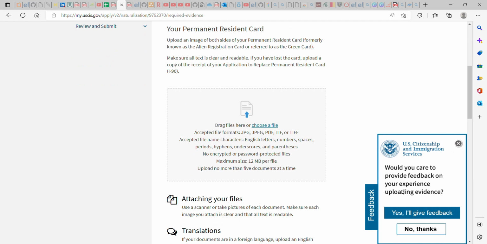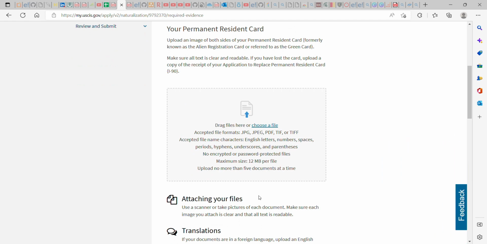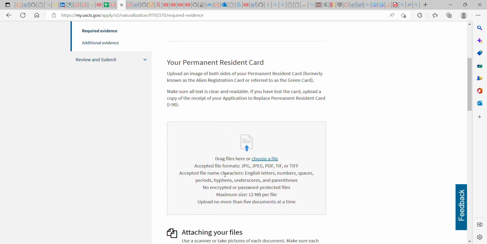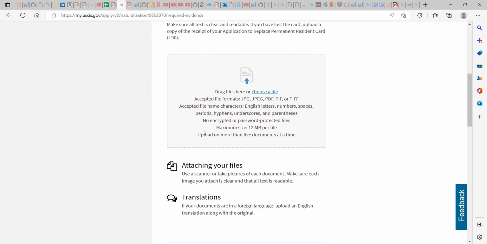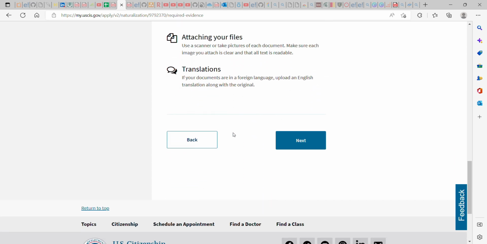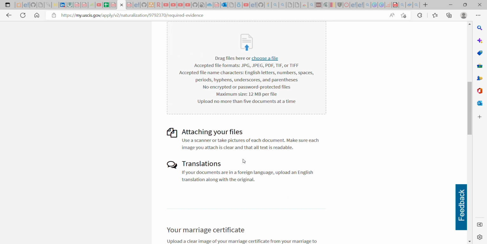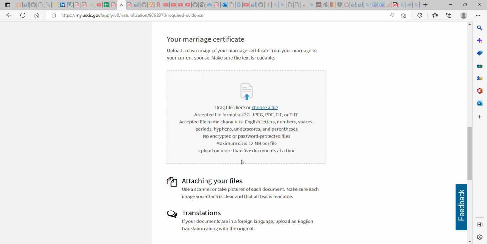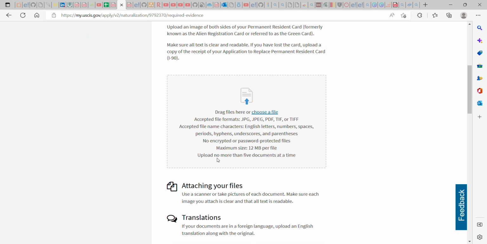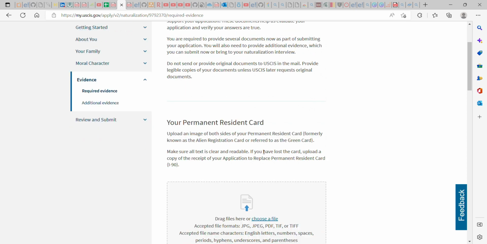So now this is where it gets tricky. They need you to upload the documents. So these are the documents that you need. You need your permanent resident card. Scan the document to be clear enough to be readable. All right. Your marriage certificate if you are married. Attach a lot of things, I will say evidence. If it is not written in English, you need to upload the translation as well. After all those things, you just hit review and submit.